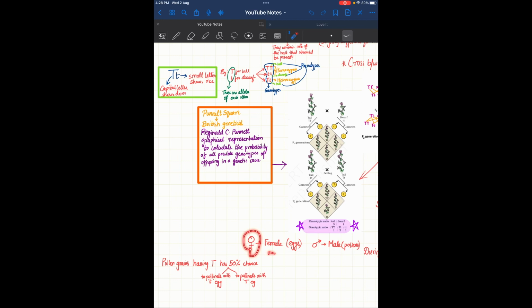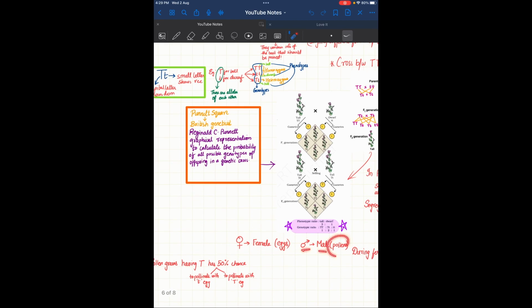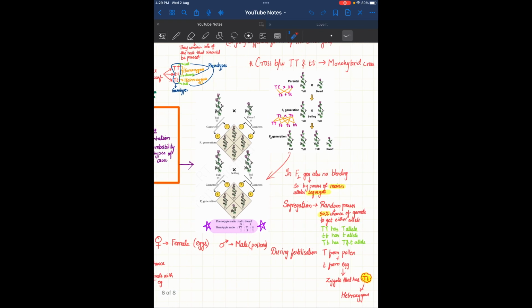This symbol represents female, that is egg, we all know, and this symbol is for male, and that is pollen. Now during fertilization, if the big T from pollen and the small t from egg come together, the zygote will have big T small t. That is heterozygous, but it is tall. That is how it comes.